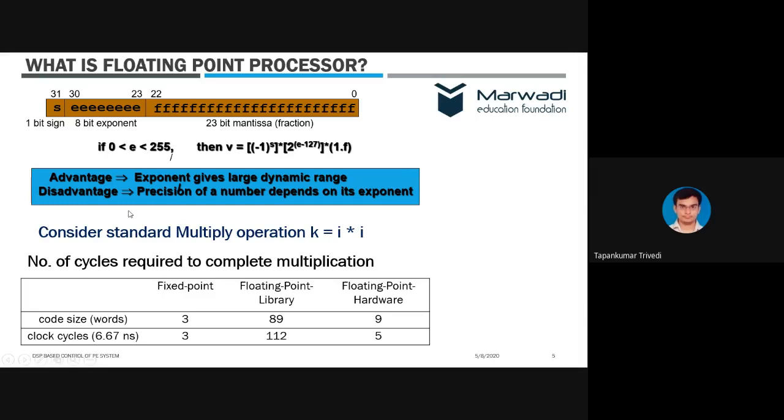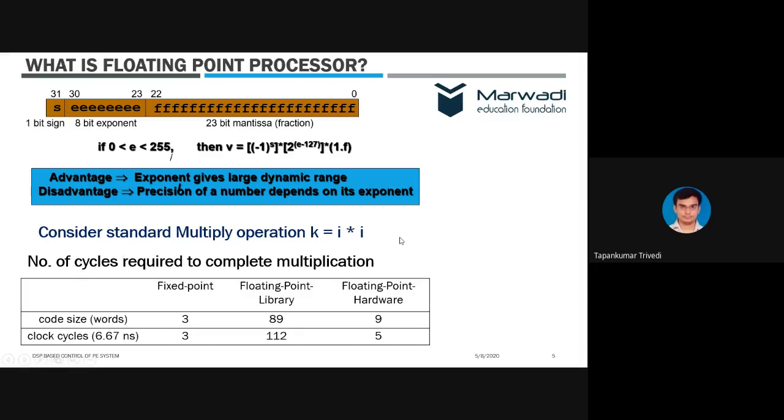But okay, now consider the standard multiplication operation, because we are talking about a complex control algorithm here. That means we are going to do a lot of multiplications, divisions, additions and subtractions, right? These are the four basic operations on any number. Now consider a standard multiply operation like k is equal to i into j. So we have multiplied two numbers. Now let us say these are two floating point numbers.